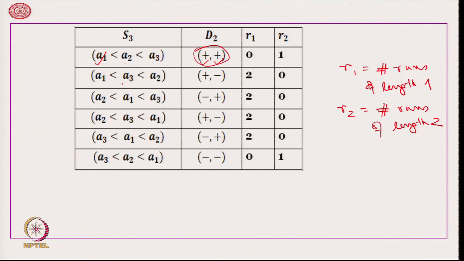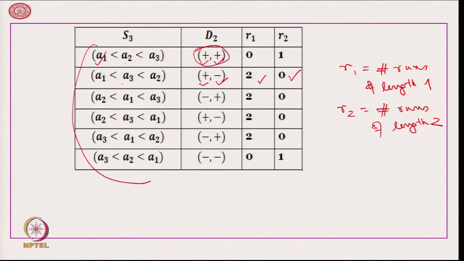If A 1 is less than A 3, less than A 2, then from A 1 to A 2 we get a plus, from A 2 to A 3 we get a minus, therefore, we get 2 runs of length 1, so R 1 is equal to 2 and R 2 is equal to 0.